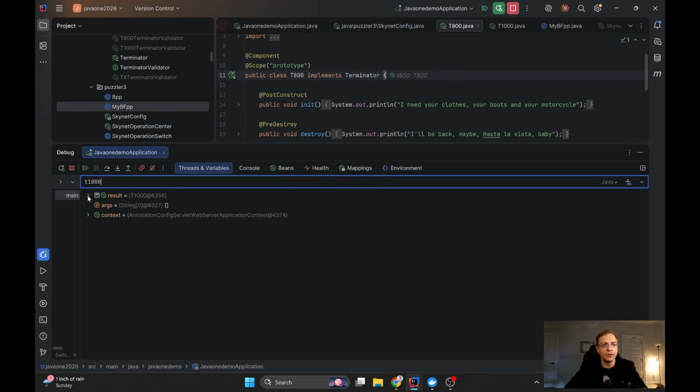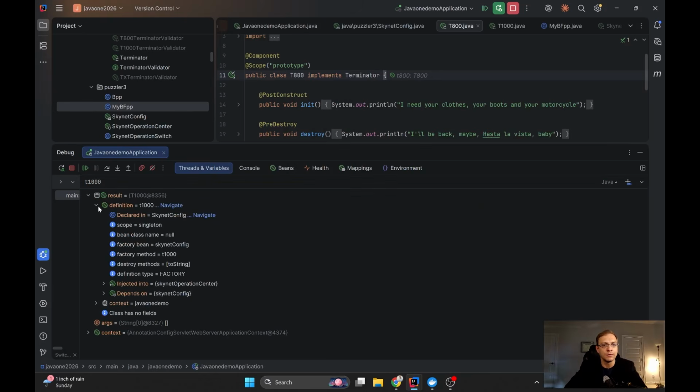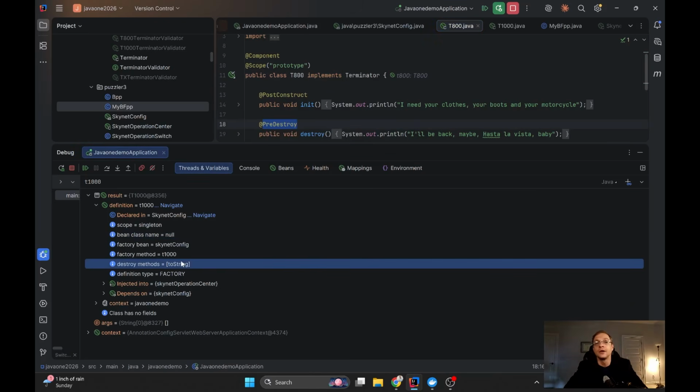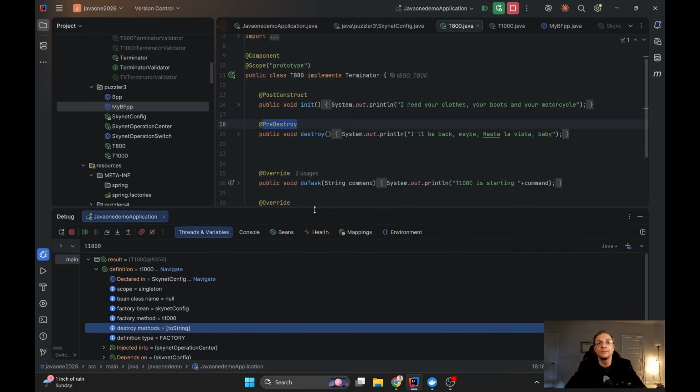we will find out that it was created with a factory method, and the bean class name is null. In case the bean class name is null, we cannot extract any additional information about, for example, the PreDestroy annotation. Because PreDestroy, let's see, what about PreDestroy, by the way? Destroy method is toString. So this bean,